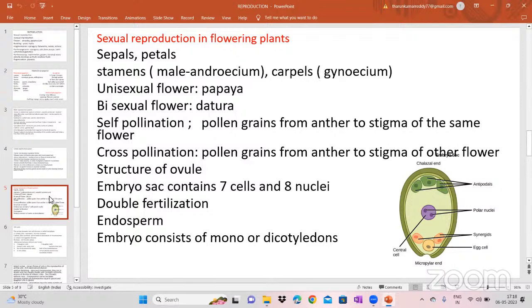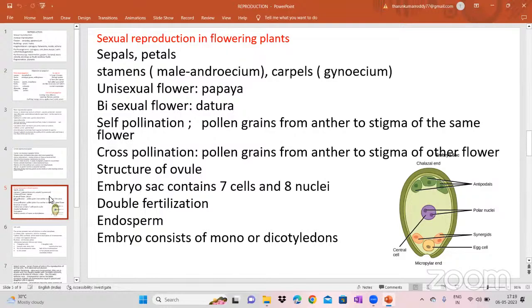Okay, here you see the structure of the ovule. Generally, we call it the ovule, embryo sac, or even the female gametophyte. So different names are there. Generally, we use the word ovule. Also, we use the words embryo sac and female gametophyte. If you see the structure of the ovule, we will see 7 cells and 8 nuclei. In the ovule or embryo sac, we see 7 cells and 8 nuclei.